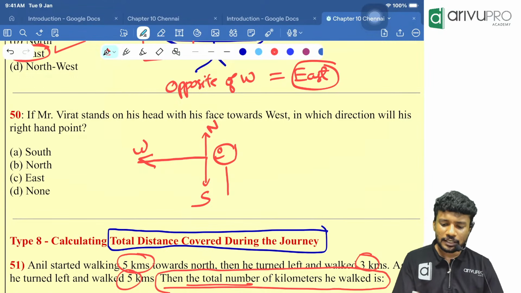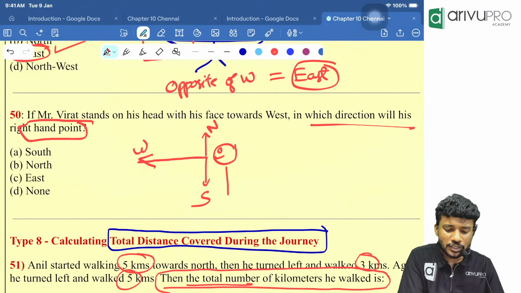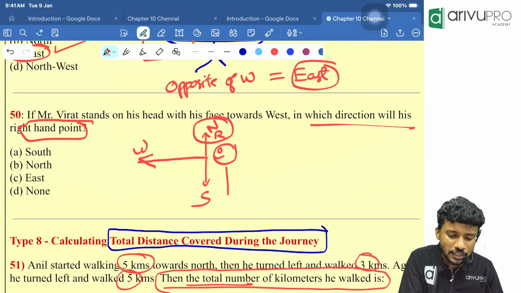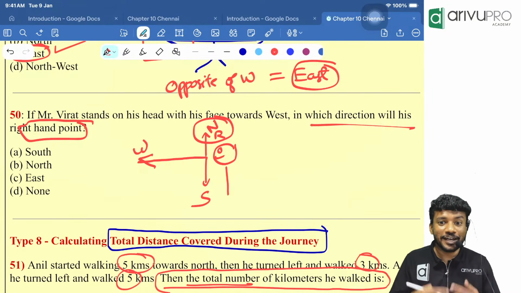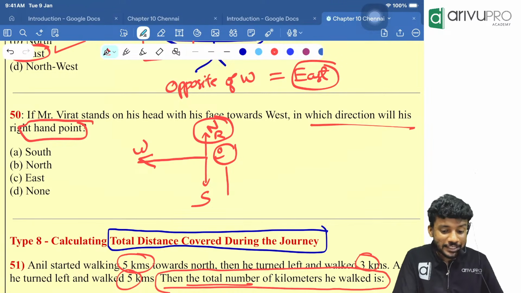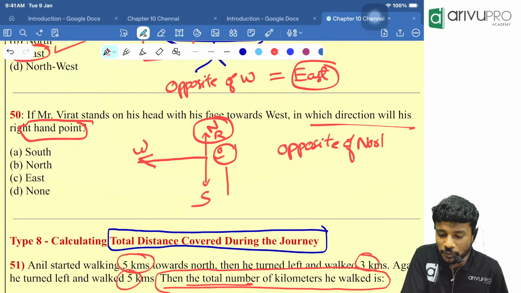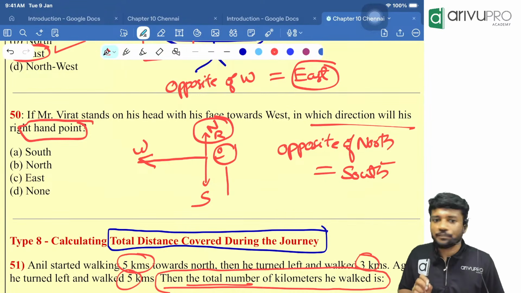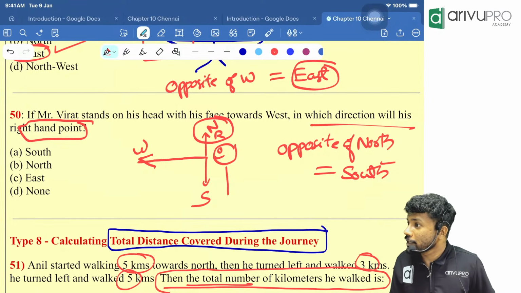Now they are asking, in which direction will his right hand point is the question. Right hand is pointing in which direction? North. But is our answer north? Is our Virat normal over here? No, he is standing upside down. So the answer will be opposite of north, which is what, people? Opposite of north is equal to south. Understood? Sure.